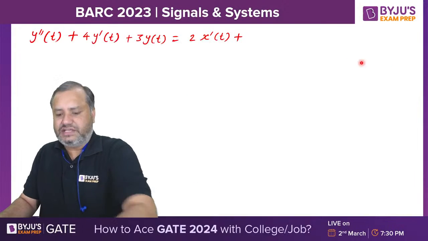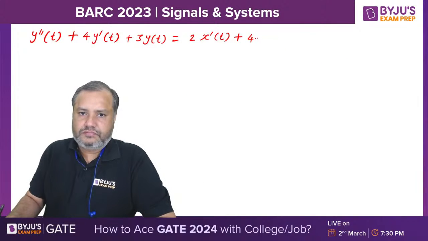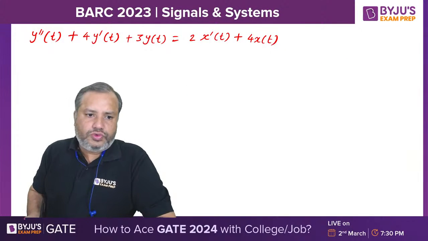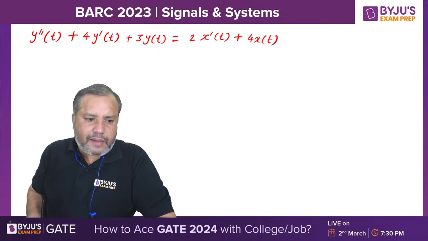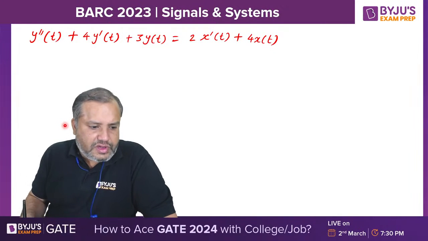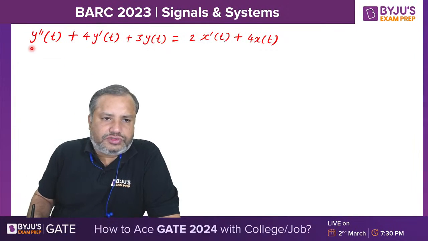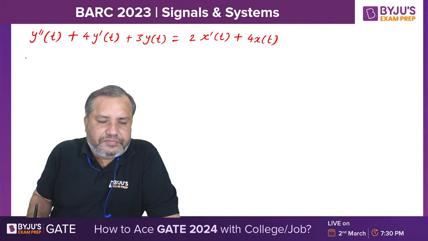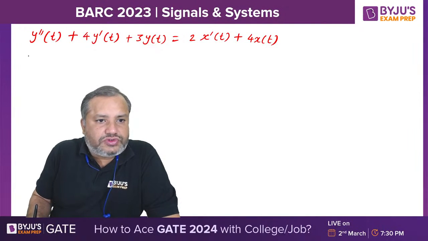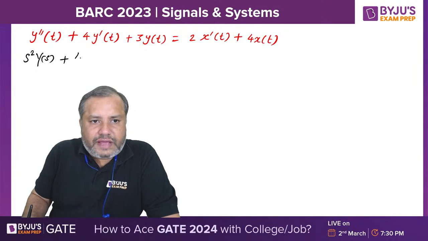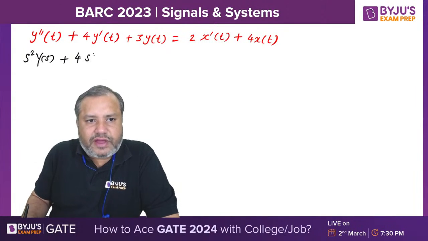4x of t as it is. Now what to do? Now we are going to take Laplace transform both sides. Laplace of y double dash t, when initial conditions are all set to 0, is simply s square Y of s. Then 4 times Laplace of y dash t will be 4s Y of s. Laplace of y of t is simply Y of s.